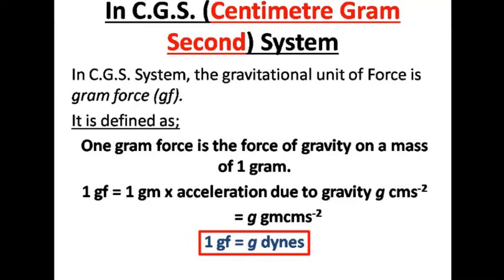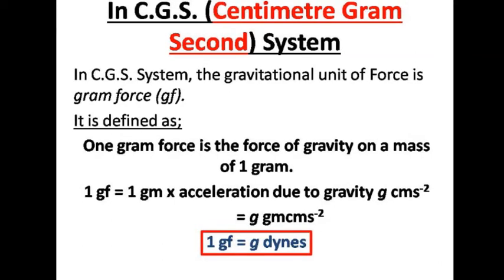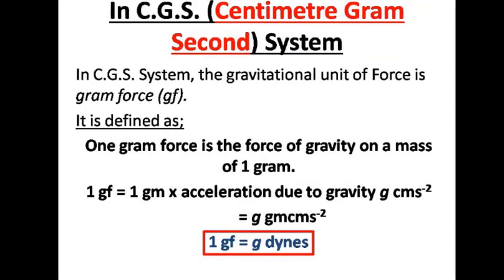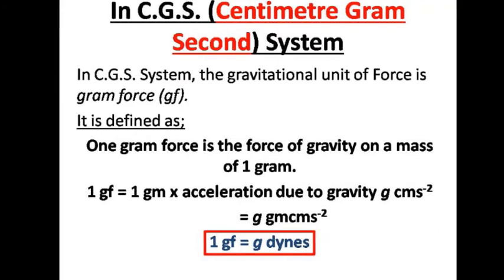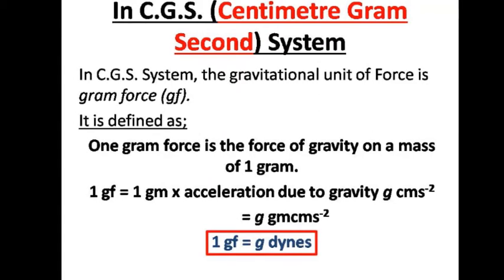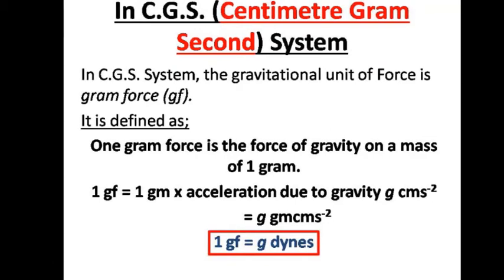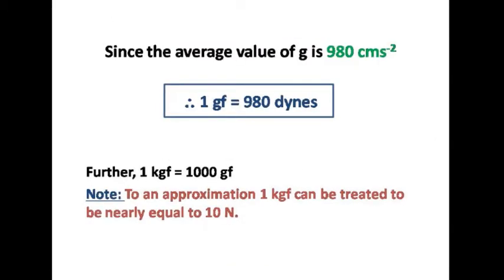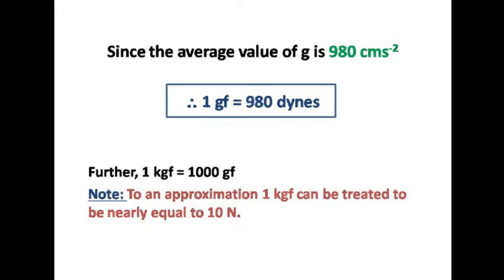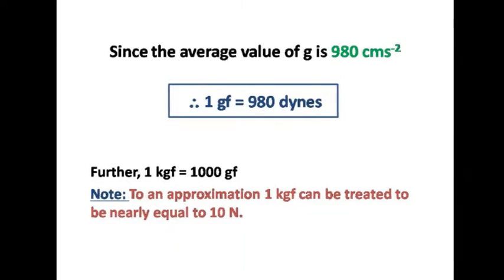In the CGS system, the gravitational unit of force is the gram force. It is defined as 1 gram force is the force of gravity on a mass of 1 gram. 1 gf is equal to 1 gram into acceleration due to gravity, g centimeter per second square. Since gram centimeter per second square is equal to dyne, hence it is g dyne. Since the average value of small g in CGS system is 980 centimeter per second square, 1 gf is equal to 980 dyne.